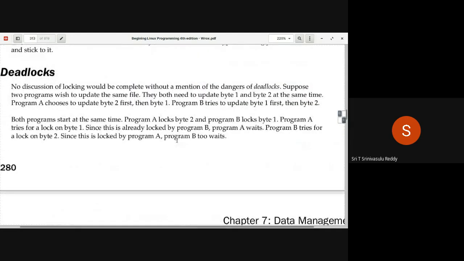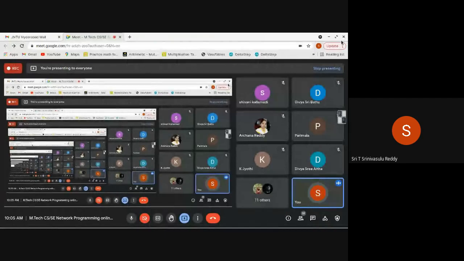I think we can stop at this level if you have no questions. Signals, maybe it's difficult at this stage to start, already 10 o'clock. So we will discuss signals next week, Tuesday, right? So are you all okay following? Yes, sir. Just read the book once again on signals also.